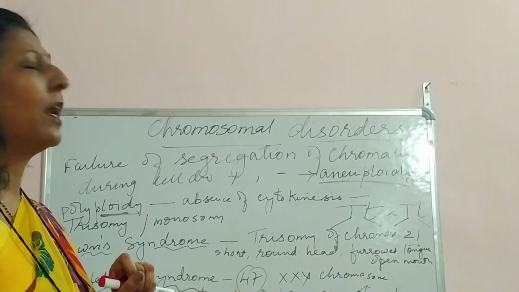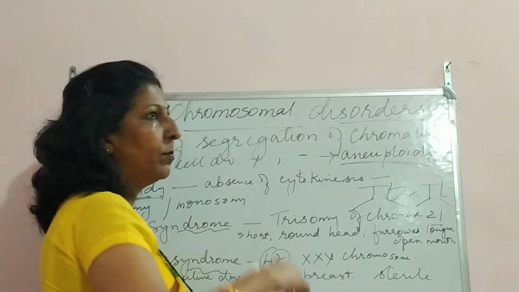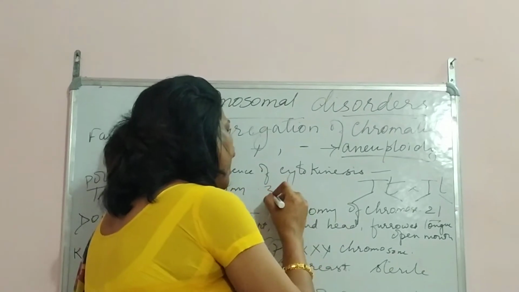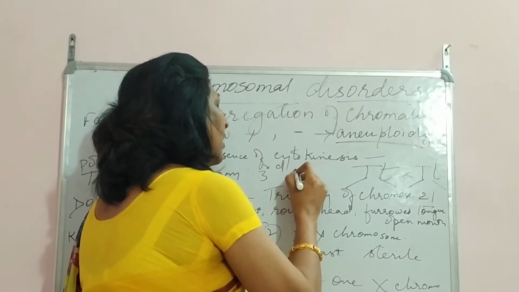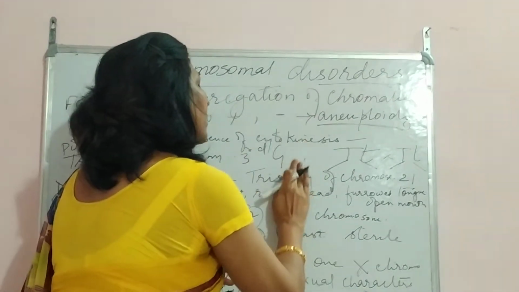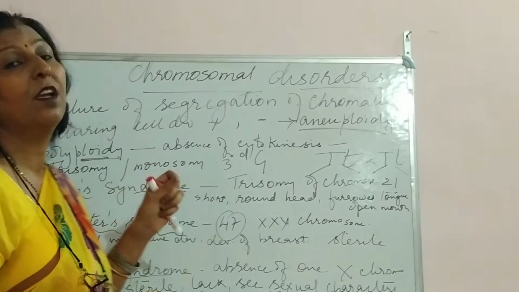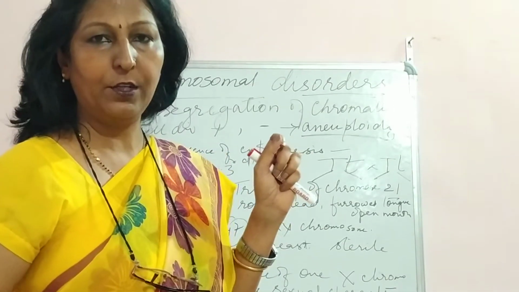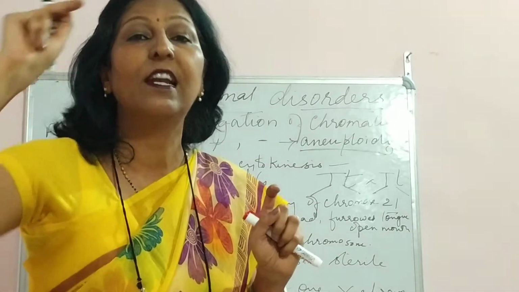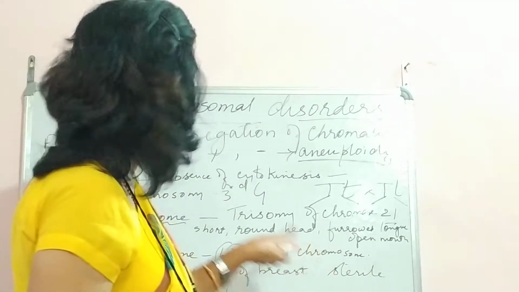Now what is trisomy? Trisomy and monosomy I told you earlier. Suppose we talk about the third chromosome, 1, 2, 3, 4, 5, 6, out of 23 pairs. So let me talk about the third pair. Suppose in the third pair there is only one chromosome, capital G. This type of chromosomal aberration is known as the monosomy condition. It means the chromosome at the third position has only one, and it does not have its pair. So it is known as monosomy.